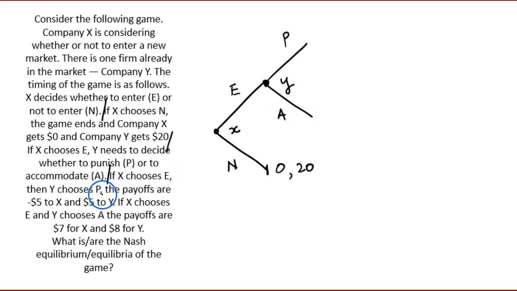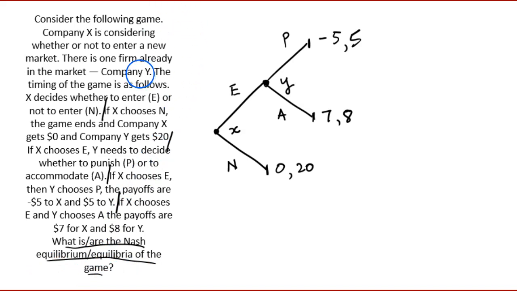If Y chooses to punish, then the payoffs are going to be -5 for X and 5 for Y. So at this point, the game would end with -5 for X and 5 for Y. If, on the other hand, Y chooses to accommodate X, then the payoffs would be 7 and 8 respectively. So 7 for X and 8 for Y. What is or are the Nash equilibrium or equilibria for this game?